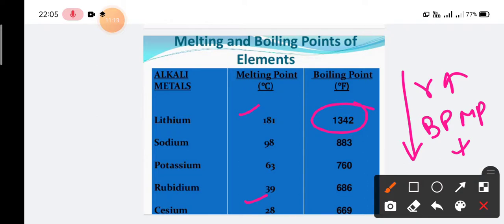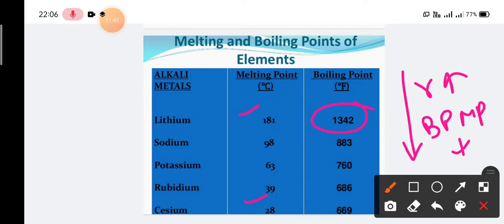I hope you have understood this concept, the proportionality concept, and the relationship between stability and the boiling point and melting point. In the case of metals, the stability is proportional to the compactness, that is, the size. The lesser the size, the higher the compactness and the higher the stability. Please remember this as well.